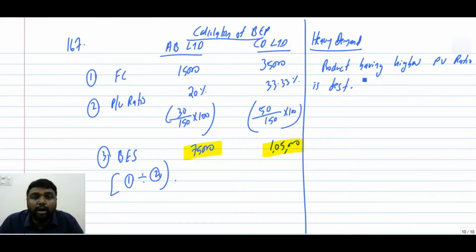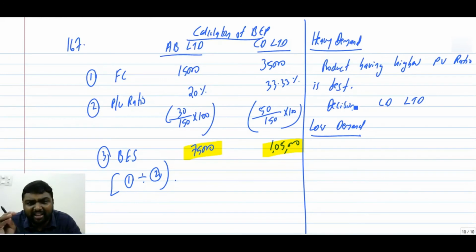When a product has a higher PV ratio it will get more contribution, your fixed cost will remain the same. When you get more contribution, that product only will have more profit. So here the decision will be what? CD Limited.